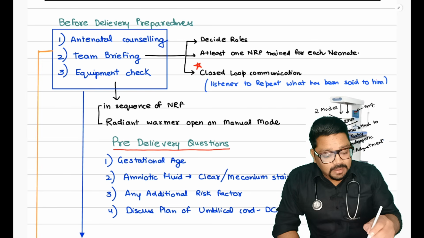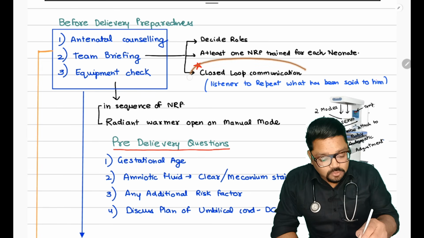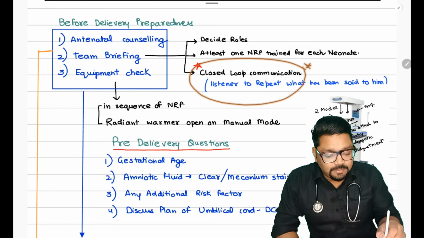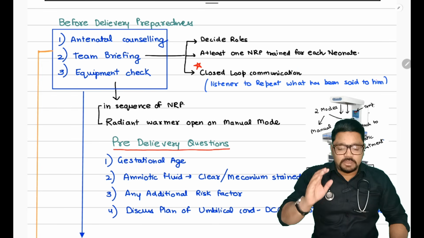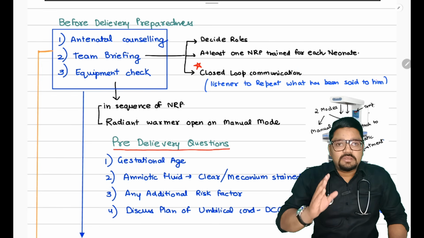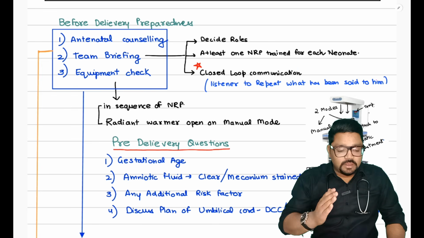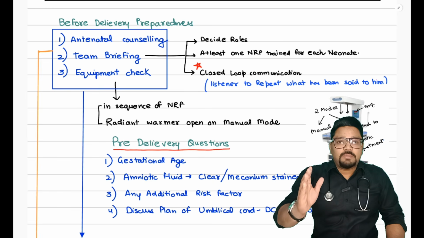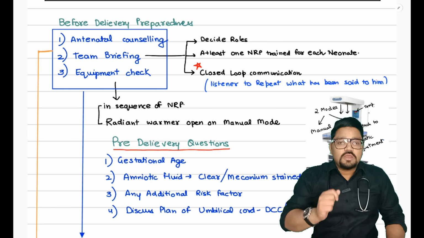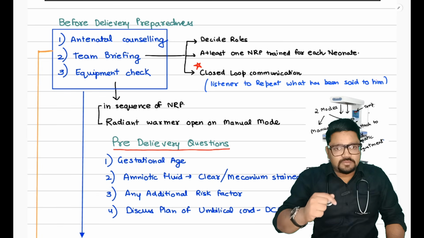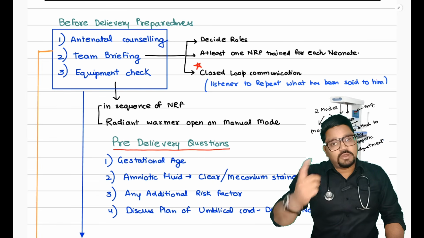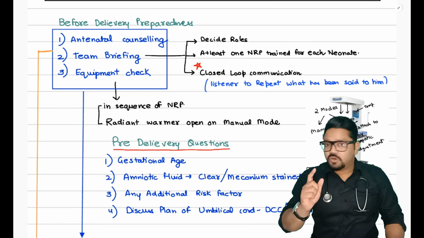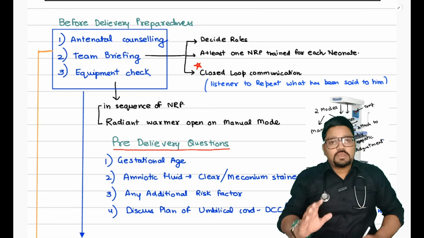Okay. Third important thing is closed loop communication, potential MCQ. What is closed loop communication in team briefing? It means that the listener has to repeat whatever has been said to him. For example, if I ask Dr. Manas whether the suction is working, we are supposed to say yes, Dr. X, the suction is working, not just simply saying yes or no. Okay. Third is the equipment check.